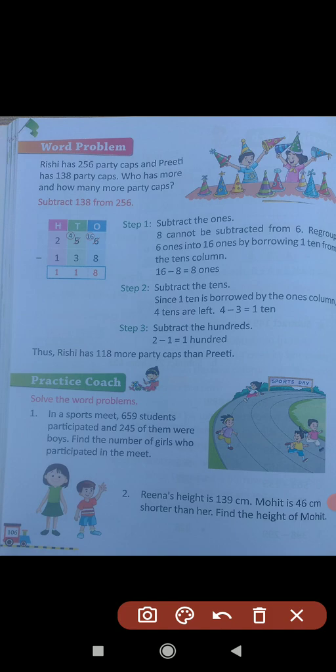We will take out 245 boys from 659 and the remaining students will be girls. First of all, we will write the first number 659. Next write 245, the total number of boys.